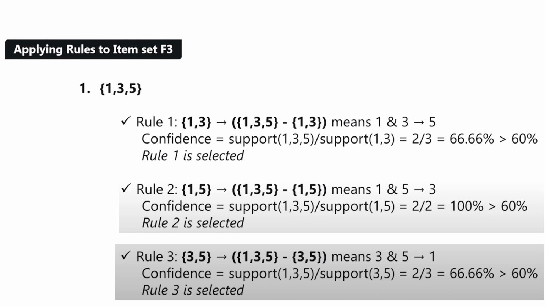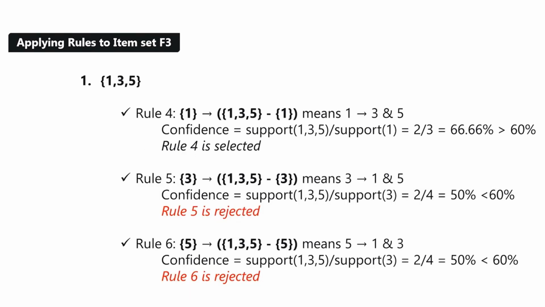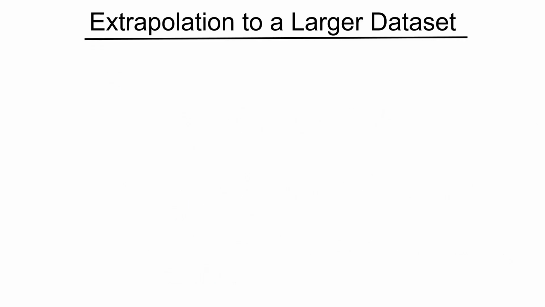Same way for the next subset, and we will keep doing it until we find that rule 5 and 6 do not have a reasonable support confidence here. The value of confidence is 50%, which is below the cutoff. We will reject these rules. Now this is a general idea of framing rules. You take the superset and apply this concept, and then put the confidence values over there and keep finding out the rules of associations between items.